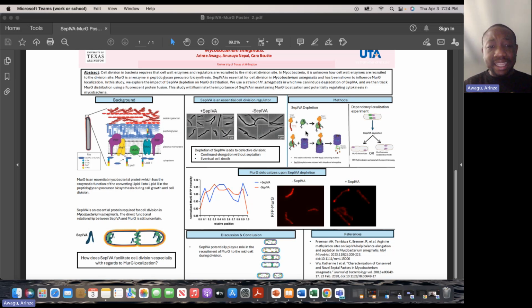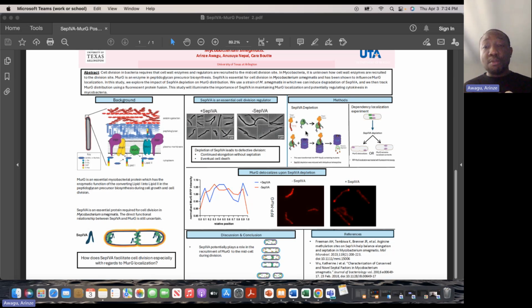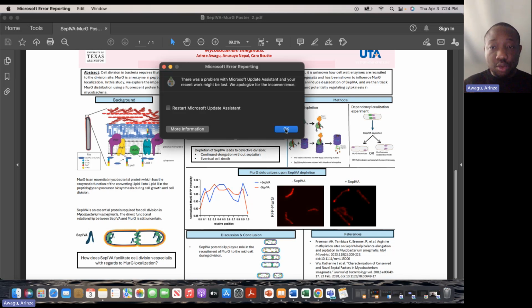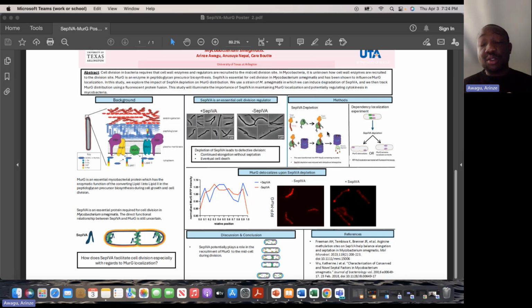So to investigate this, we used a strain of Mycobacterium smegmatis in which CEP4A depletion can be induced. This was achieved by the addition of a DAS tag, which will be recognized by SspB and tagged for degradation by the ClpXP protease.